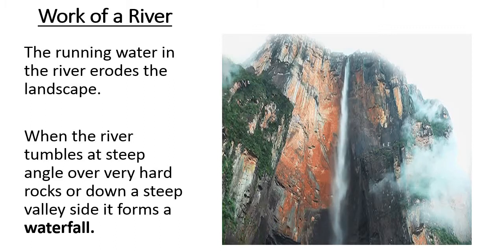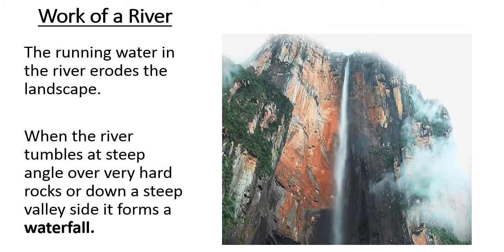Running water has the capacity to erode any of the rocks. When the river tumbles at steep angles over very hard rocks or down a steep valley side, it forms a waterfall. Waterfall is an important feature formed by a river.